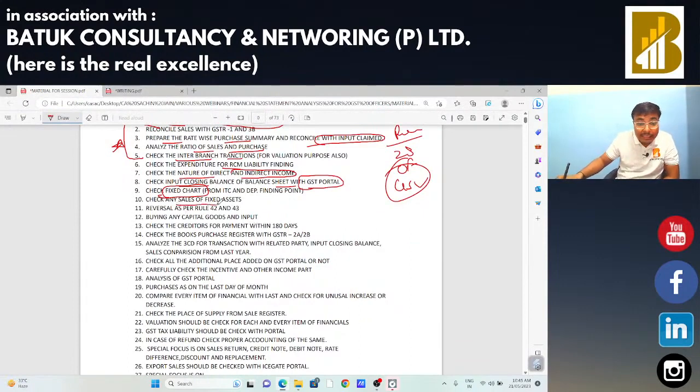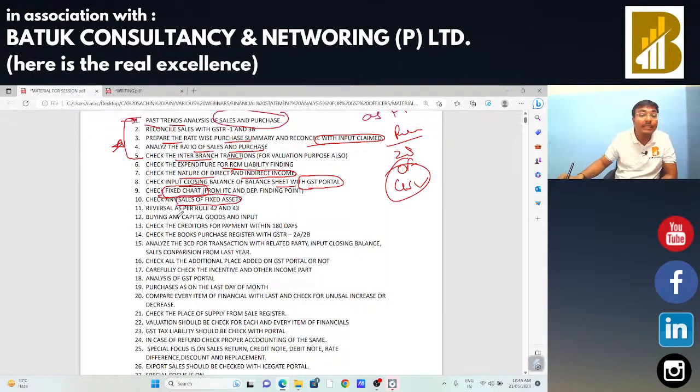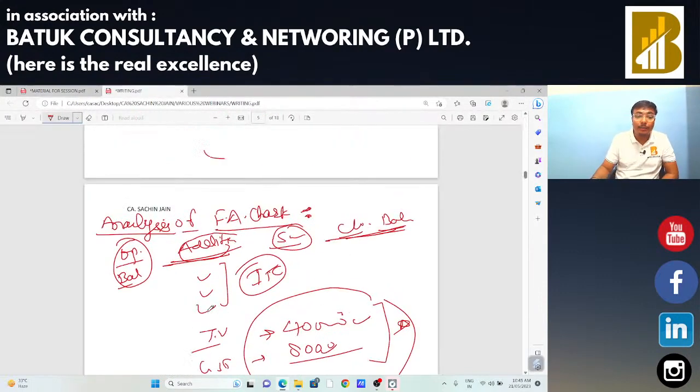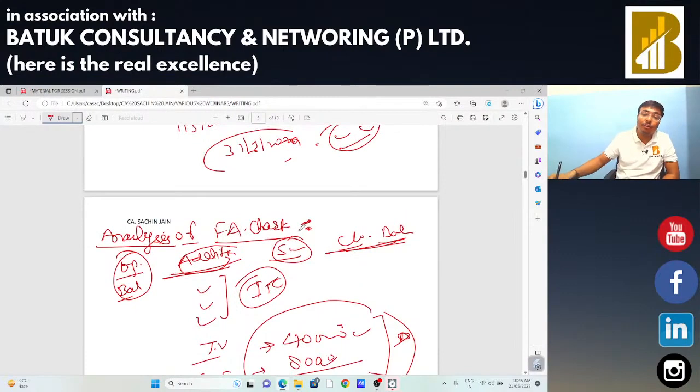If there is any sale in the fixed assets, in that case we need to check whether GST is paid on that particular sale or not. Okay, so we need to check the same. When you are going to analyze the fixed assets chart, there is one column also available regarding sales. In that case we need to check if there is anything in that particular sales, and whether GST has been paid on that sale or not. Suppose there is a sale of plant, and there is a sale of any car.